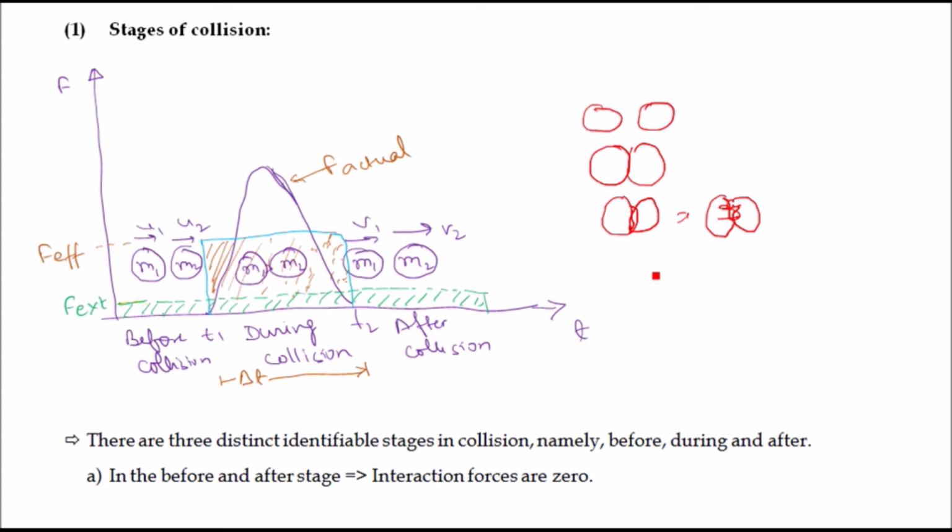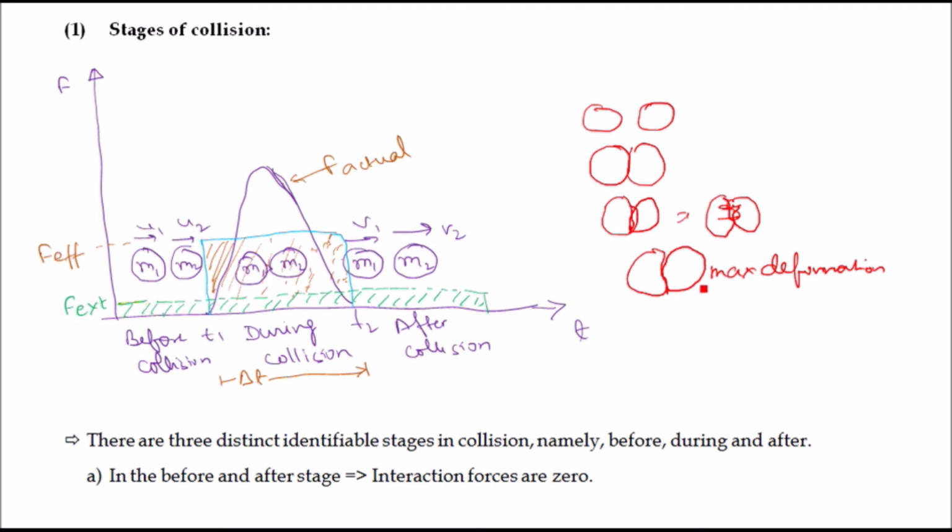This force will reach a maximum point where we have maximum deformation. Here it's a maximum deformation, and correspondingly the maximum force is acting on both bodies.